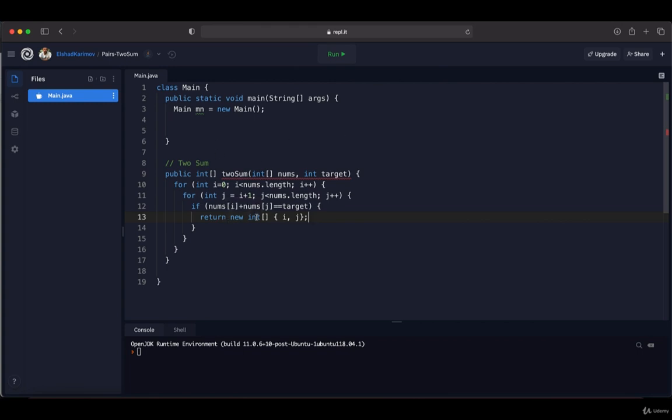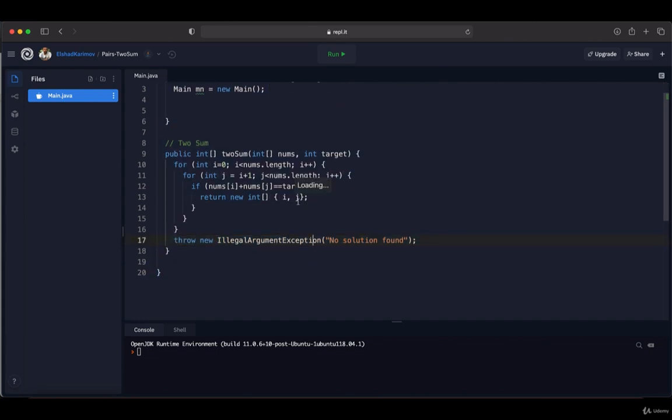Now the question is, if we have visited all pairs over here and we couldn't find the solution, what will happen in this case? So in this case we need to throw an exception over here. So outside of these loops, I'm going to put our exception like this. Throw new IllegalArgumentException, in which we will say that no solution found. So with this exception over here, we are assuring that if the solution is not found, we are going to return this exception. So with this we have finished our method.